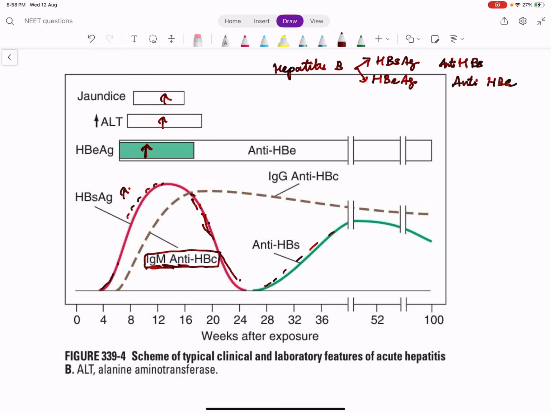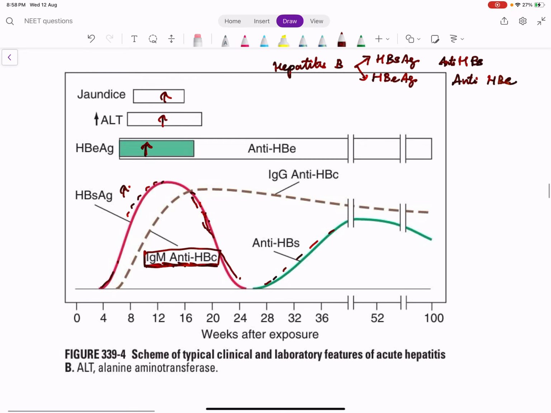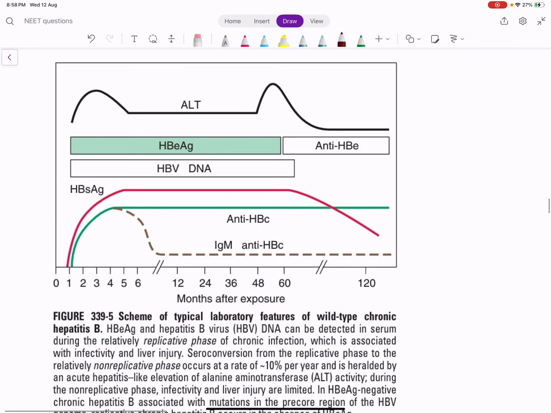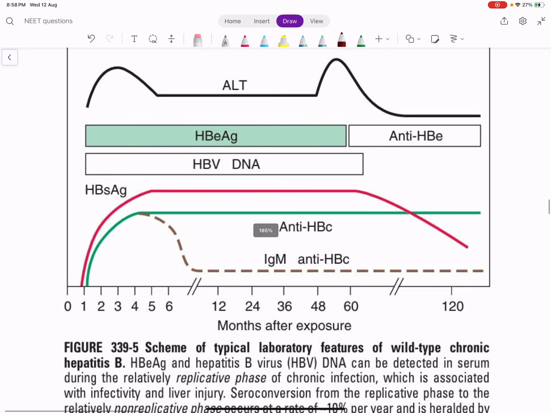That is why this is important. So in acute hepatitis B, when HBsAg levels come down, the IgM anti-HBc comes up. When its level starts to fall, the IgG anti-HBc comes up. Right? So this is about acute hepatitis B. In chronic hepatitis, what happens?